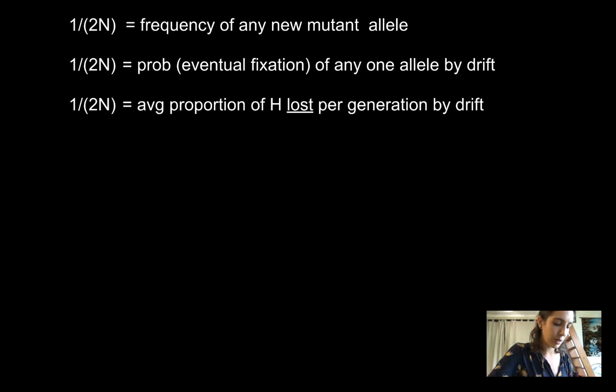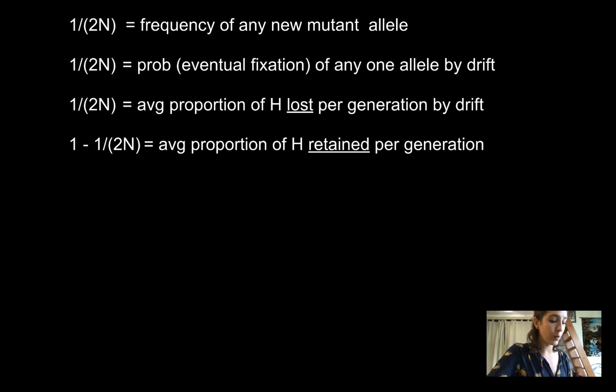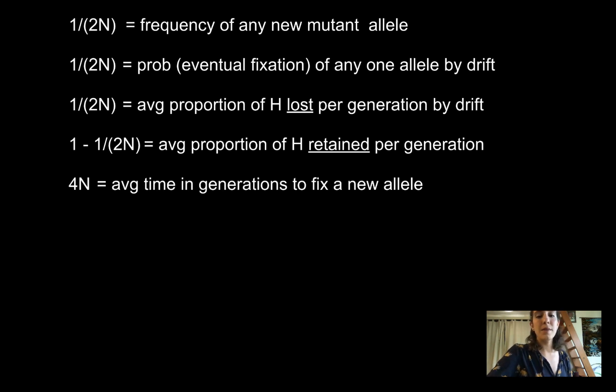That's what I was just talking about. 1 minus 1 over 2n is the average proportion of heterozygosity retained per generation. And then this one is from earlier: 4n is the average number of generations it takes for a new neutral allele to become fixed in a population, if it's going to.